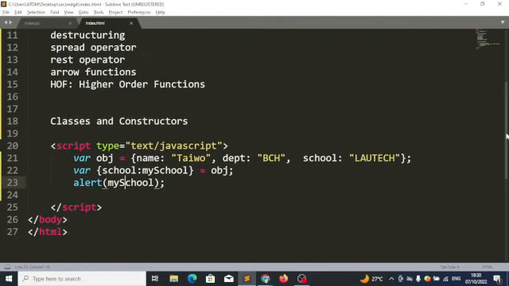Sir, can you just explain that line 22? Okay. I'm saying var in bracket school, then you now put my school. Okay, let's take it so you understand it now.